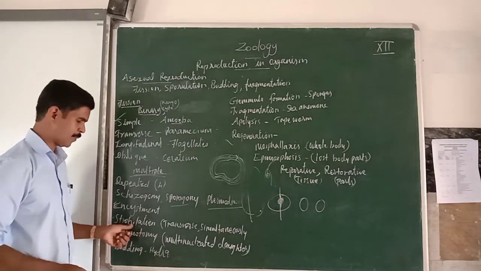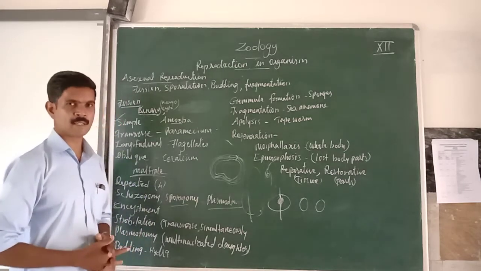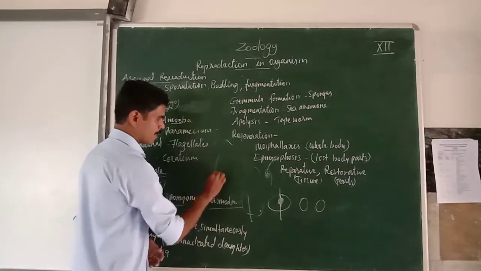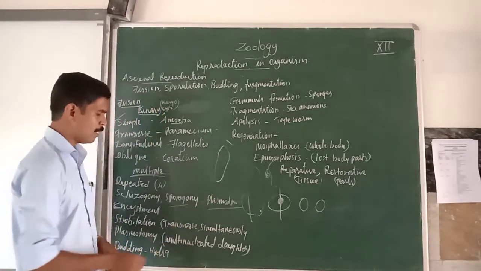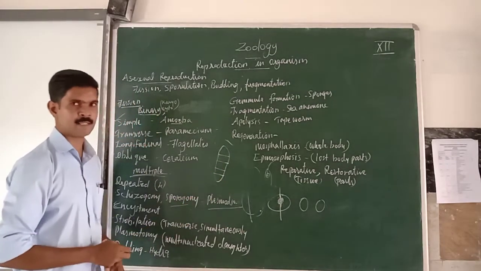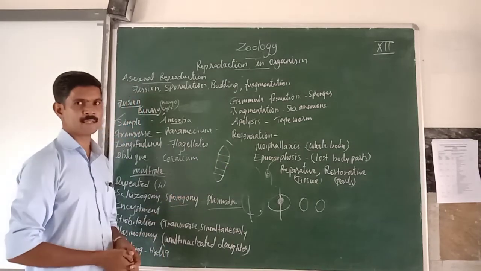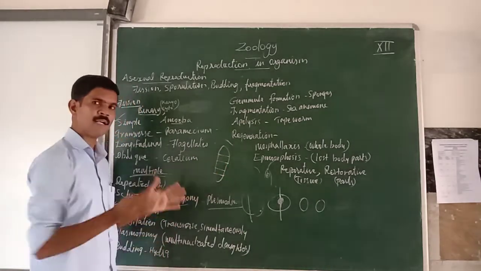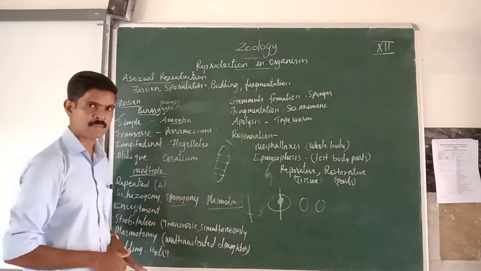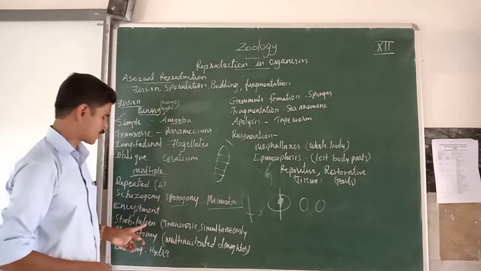Strobilation. Strobilation means that during this asexual reproduction, multiple fission takes place in a single organism's body. Just imagine a single organism. Many transverse divisions take place simultaneously, and these pieces will not separate till all the fission process is over. So this is called strobilation.